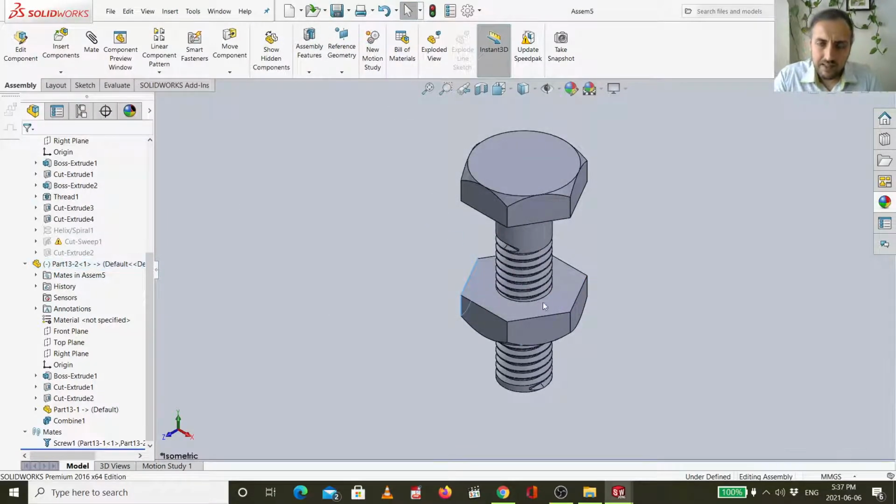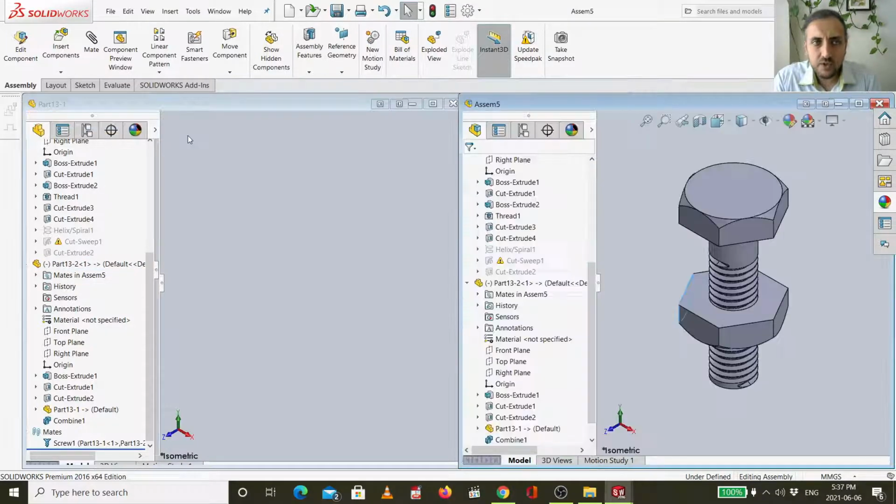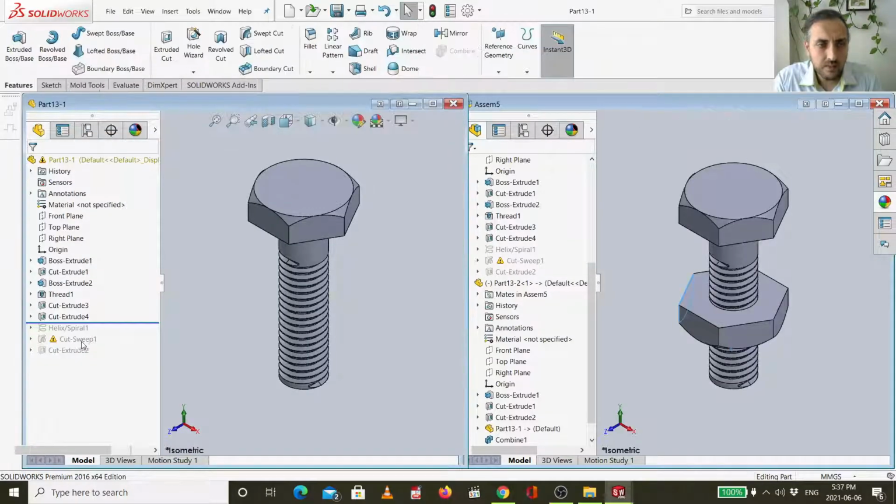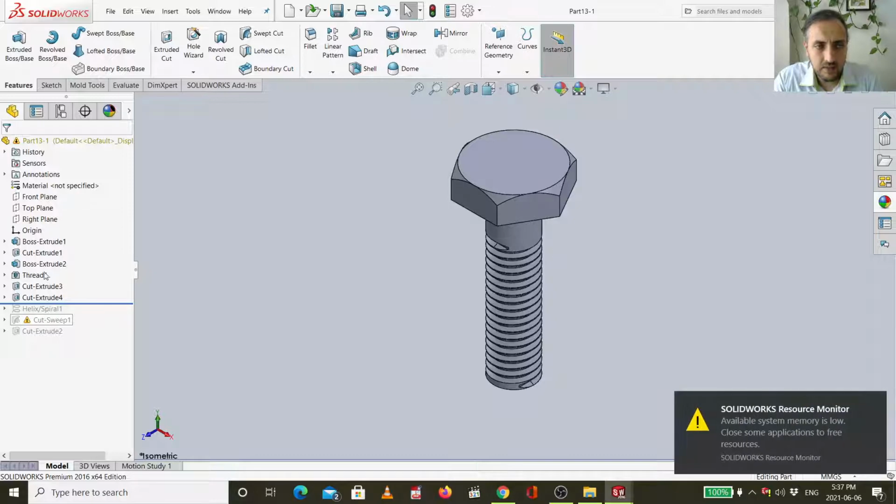But now I made the assembling with the new technique, which is this, without designing the helix, using the thread actually, the thread and this smoothing.